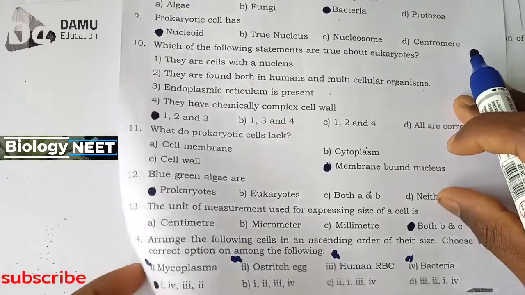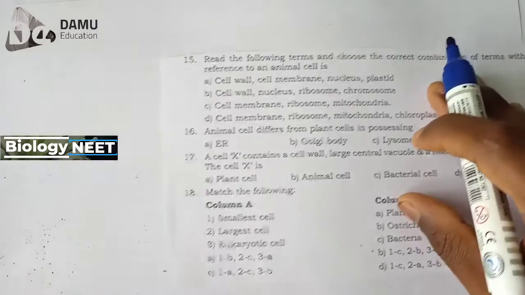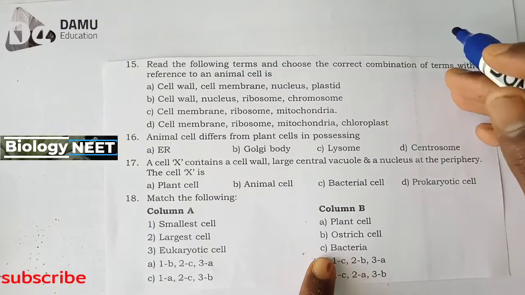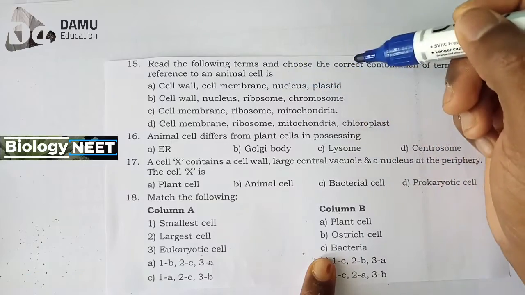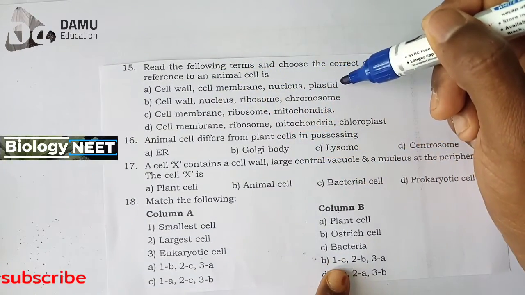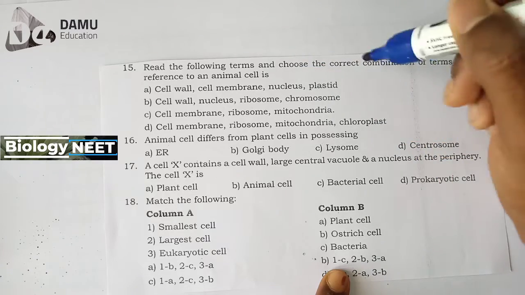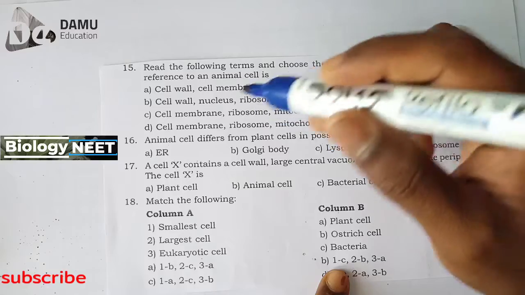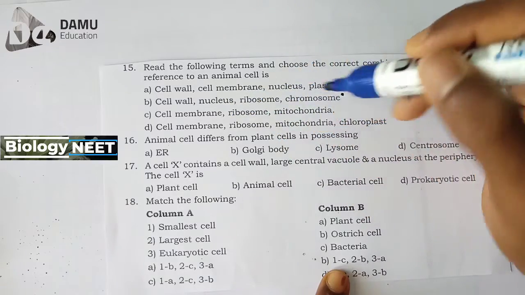Next, the 15th one. Read the following terms and choose the correct combination of terms with reference to an animal cell. First one, cell wall, cell membrane, nucleus, and plastid. Next, cell wall, nucleus, ribosome, chromosome.